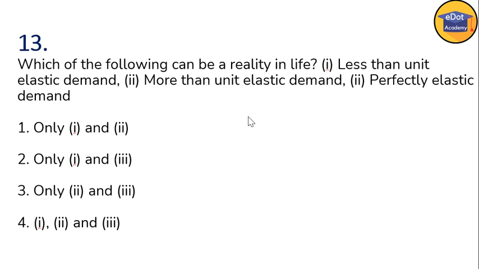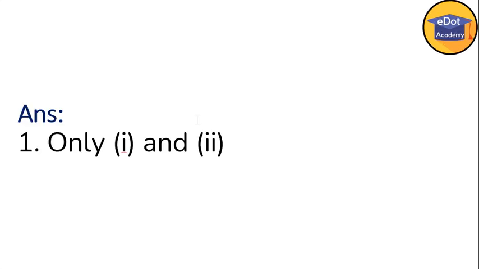So in the reality of life, perfectly elastic demand is not possible, because demand and supply cannot be equal. So less than unit demand and more than unit demand are possible, because they are talking about the reality in life. So options 1 and 2 are correct.